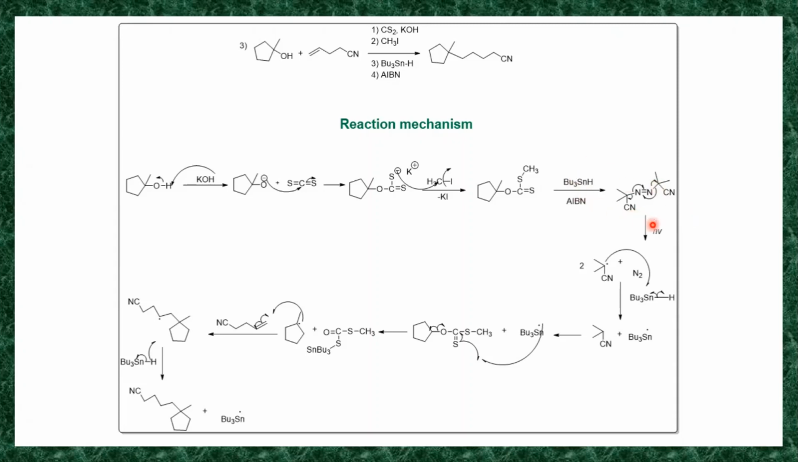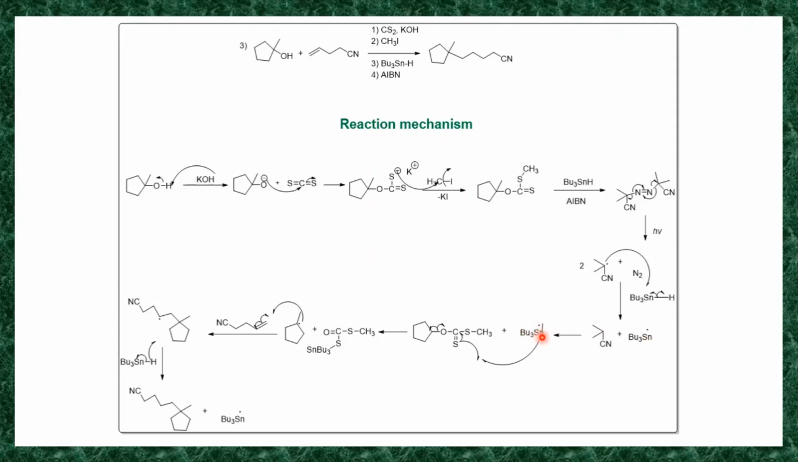It generates this carbon radical and an N2 molecule. So this carbon radical again reacts with your tributyltin hydride. So the homolysis of this tributyltin hydride takes place. It generates an H radical and a tributyltin radical. So this H radical reacts with this carbon radical and forms a bond with this. So you will get this neutral molecule, and it generates this tributyltin radical.